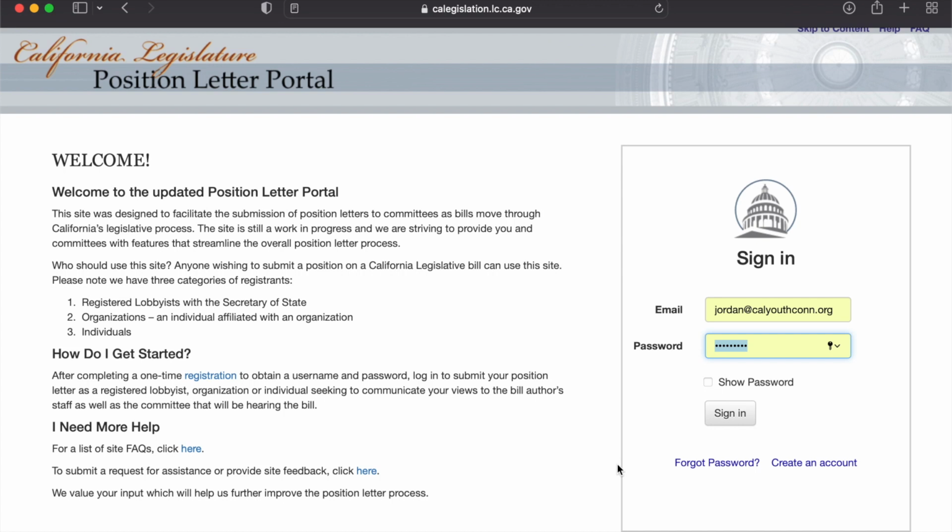That email will include your temporary password. Once you use that password in the login page, you will be asked to use a new password and type it again to make sure that it is verified to officially change your password. After that, you will have your new password and you'll be ready to submit letters.